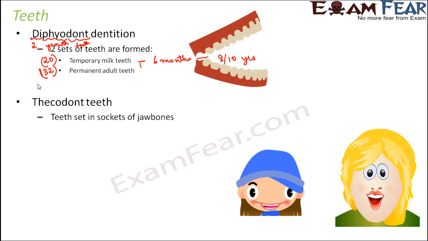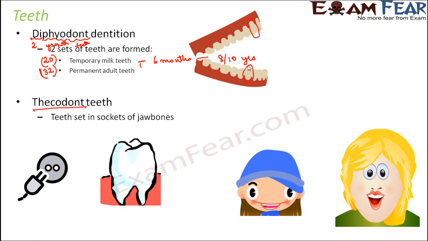Also, the teeth in human beings are thecodont. What is the meaning of thecodont? It means that the teeth are set in sockets of jaw bones. If you look at any one of these teeth, a particular tooth, you would see that it fits inside a socket.